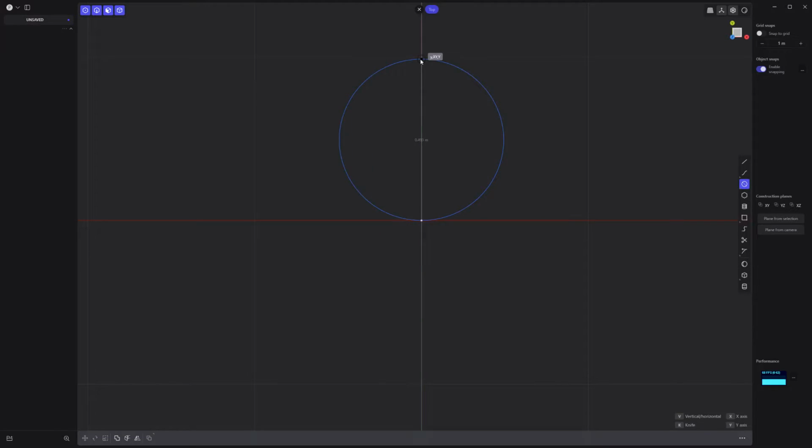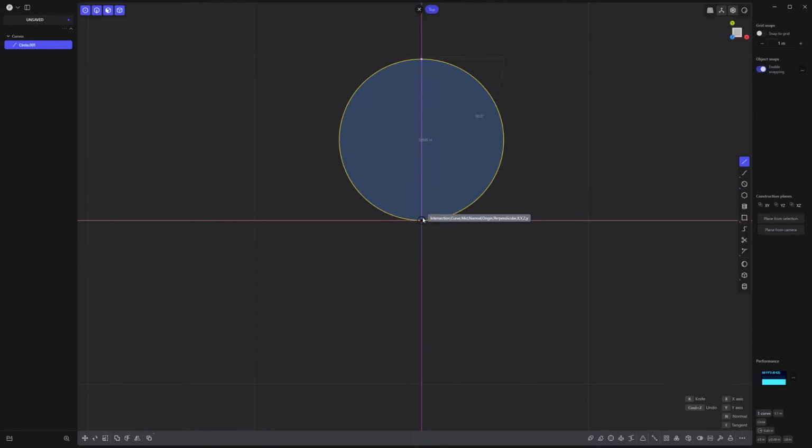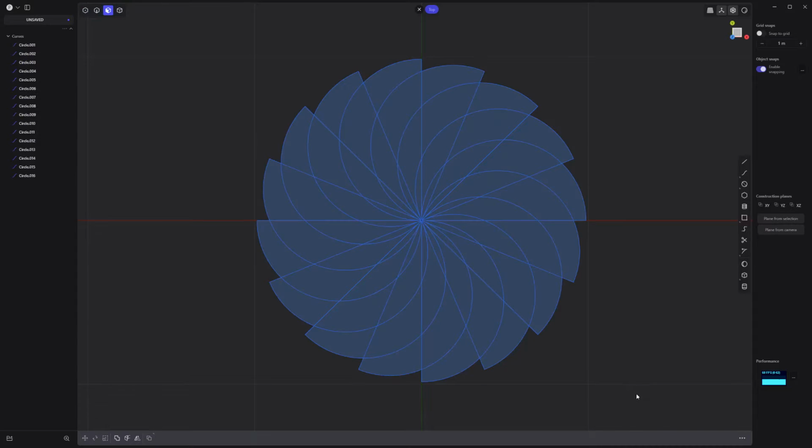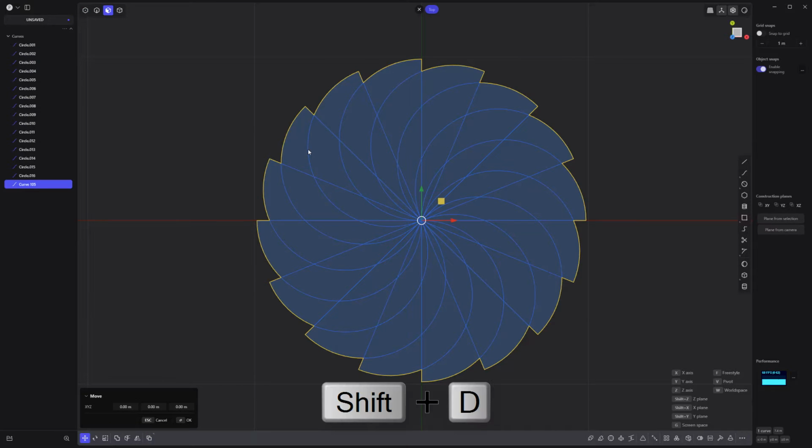Start by creating a circle curve. Create a line curve down the center of the circle. Trim away half of the circle, then join the curves. Radial array the shape with a count of 16. Select all faces and press Shift-D to create a new curve.